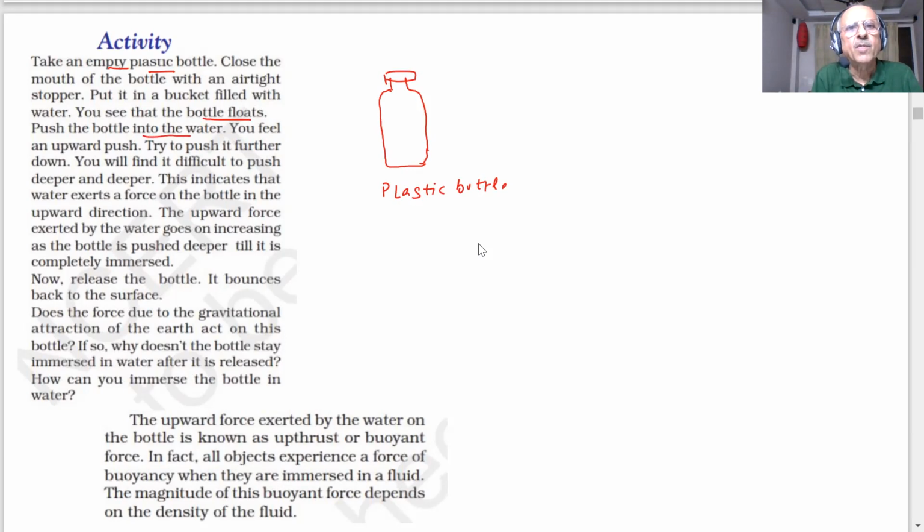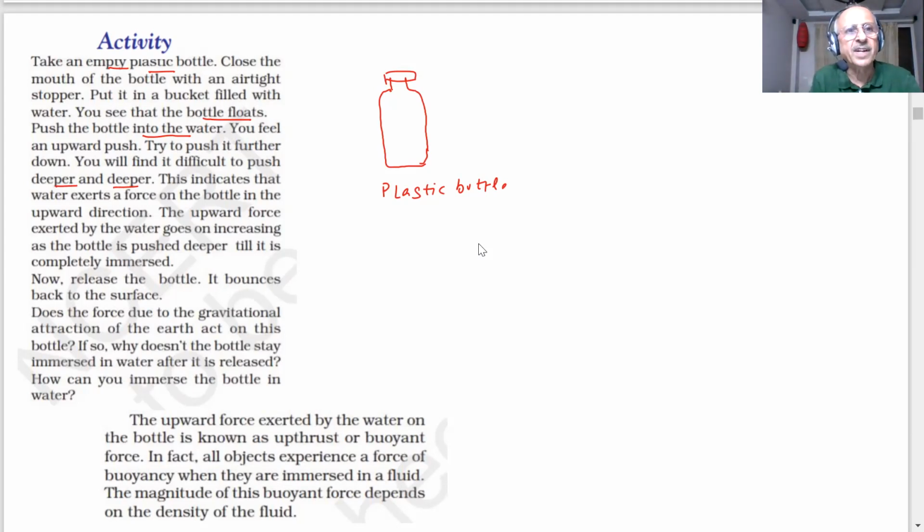You feel an upward push. Try to push it further. Now what you are doing? With your hand you apply a force. As soon as you release it, what happens? It comes back. Try to push it further down. You find it difficult to push deeper and deeper. As you go deeper, you will have to apply more force. Yes or no? Yes, sir.